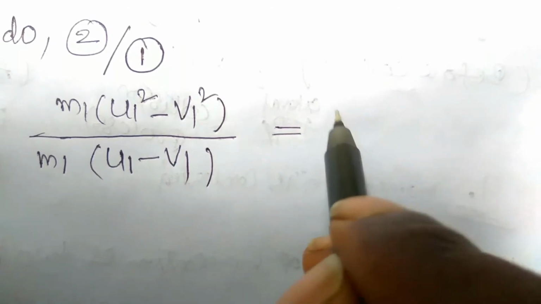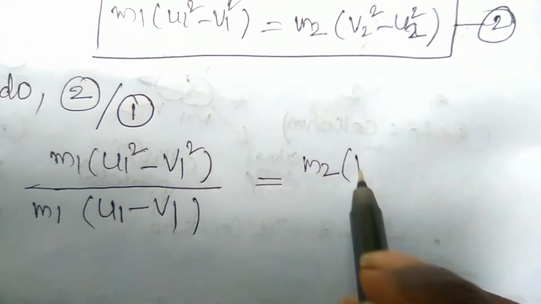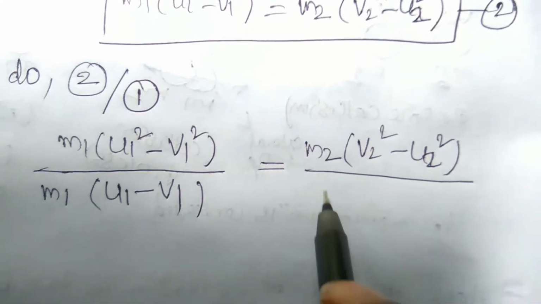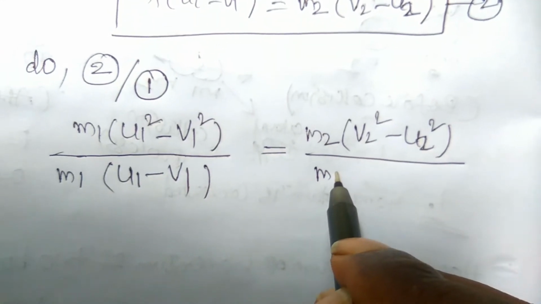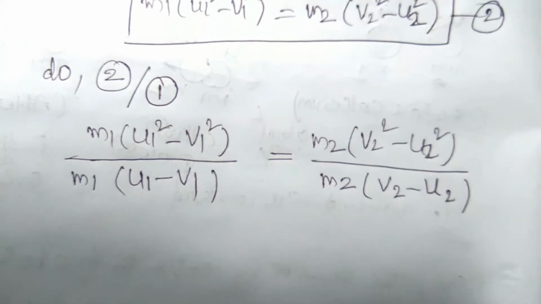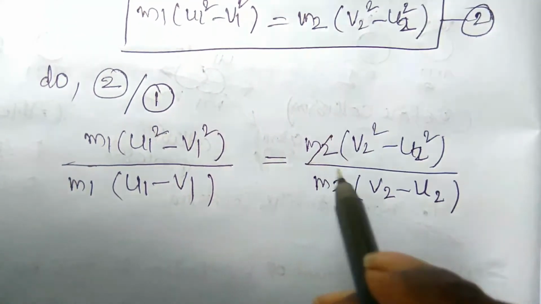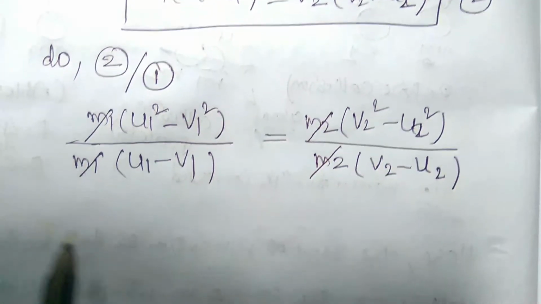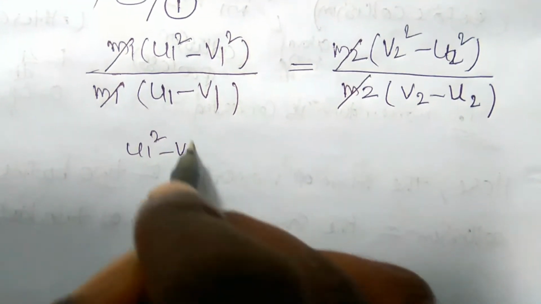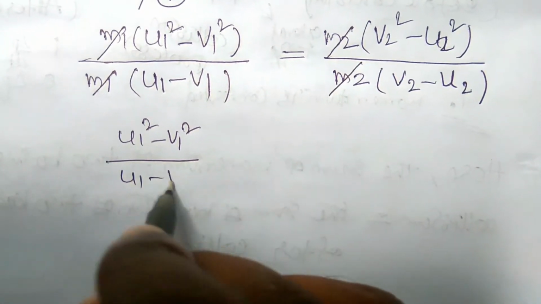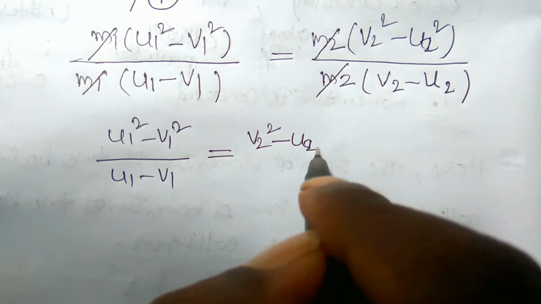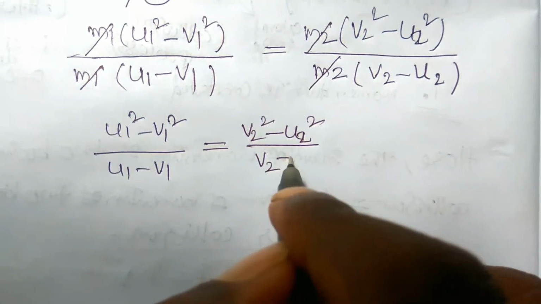And the right hand side is m2 into v2 square minus u2 square, divided by the right hand side of the first equation, that is m2 into v2 minus u2. Just simply m2 and m2 are cancelled out, m1 and m1 are cancelled out. The remaining equation is u1 square minus v1 square by u1 minus v1 is equal to v2 square minus u2 square by v2 minus u2.